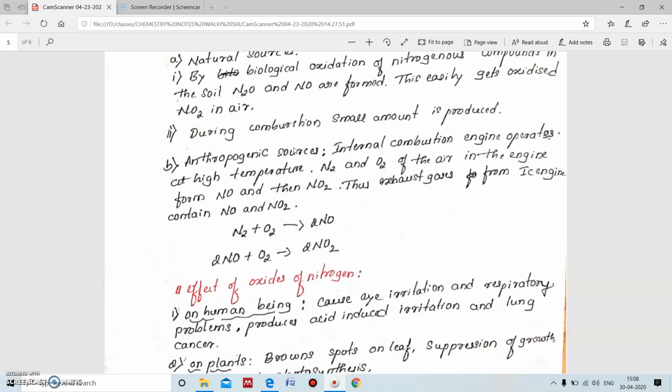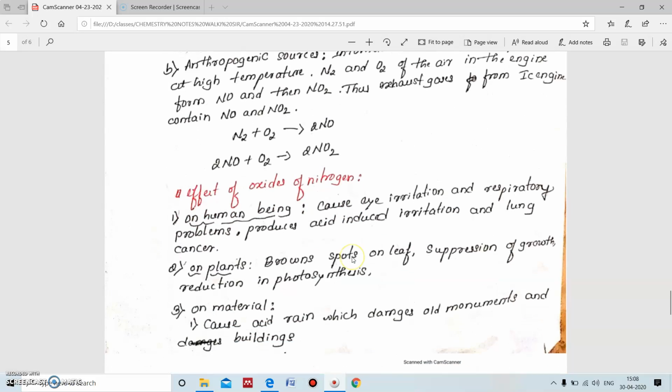In the anthropogenic sources, in the internal combustion engine, which operates at a high temperature, the nitrogen and oxygen of the air in the engine form nitric oxide and nitrogen dioxide, and thus exhaust gases from the IC engine may contain nitrogen dioxide and nitric oxide. These nitrogen dioxide and nitric oxide enter the atmosphere, and they may react with moisture and be converted into HNO3, that is nitric acid, which may lead to acid rain.